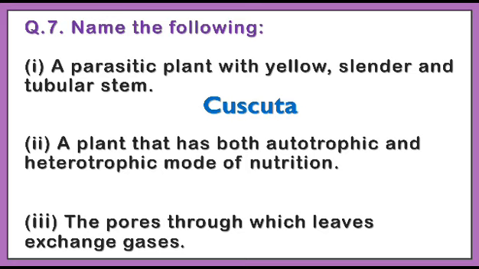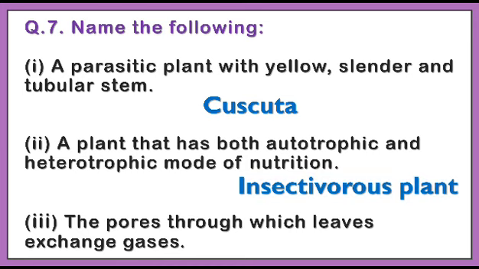Next is: a plant that has both autotrophic and heterotrophic modes of nutrition. So the answer here will be insectivorous plant. Students, insectivorous plants can make their own food by the process of photosynthesis, but these plants grow in such kind of soil where the nitrogen is less in amount.